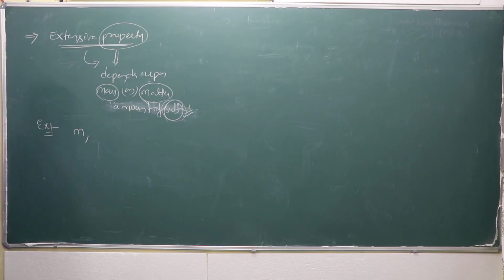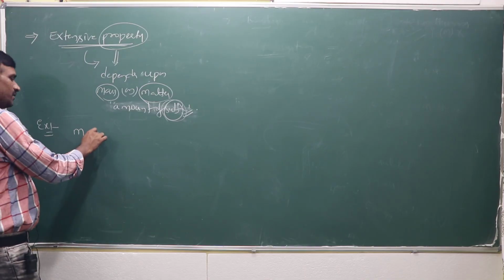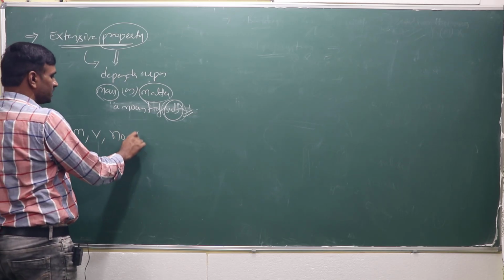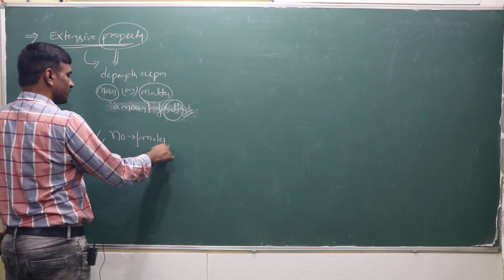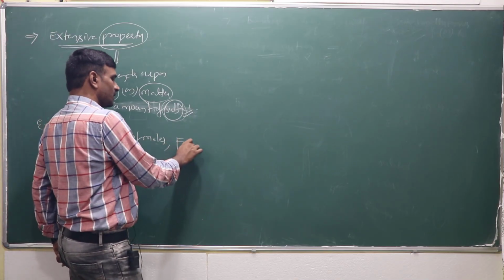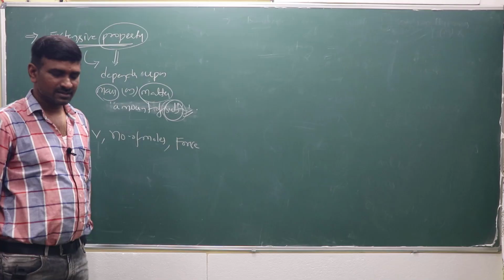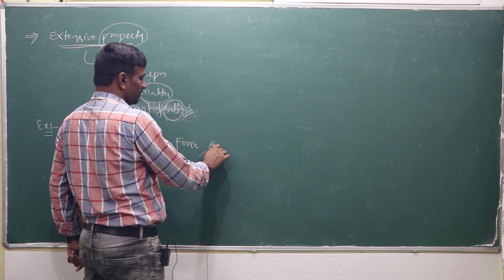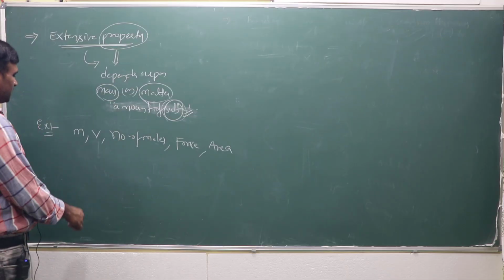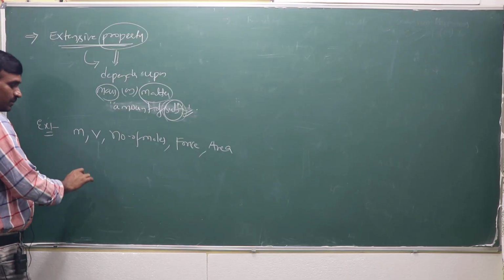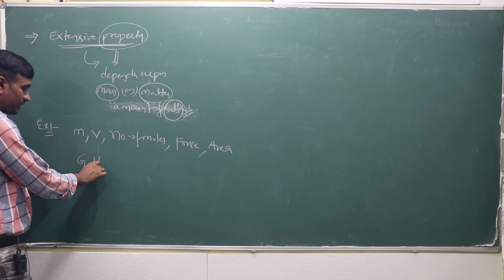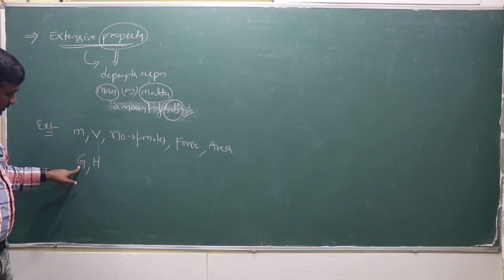Mass is an extensive property, volume is an extensive property, and number of moles is also an extensive property. As well as the force, which depends upon the mass, and area also depends upon the mass or matter, as well as all the thermodynamic properties. That means G is Gibbs free energy.